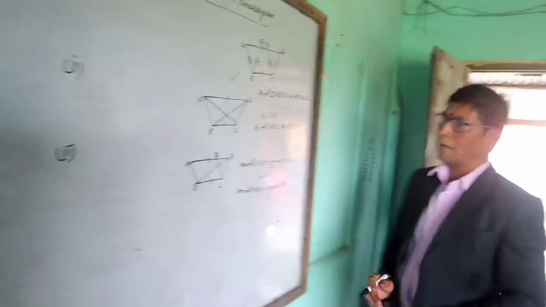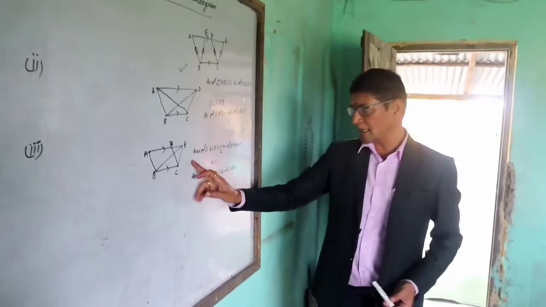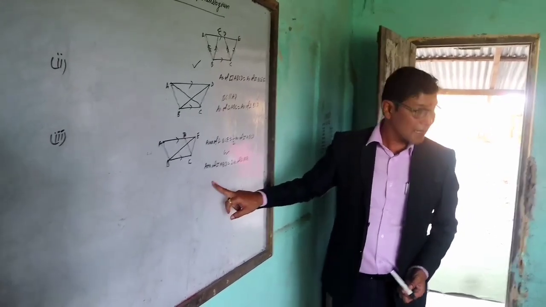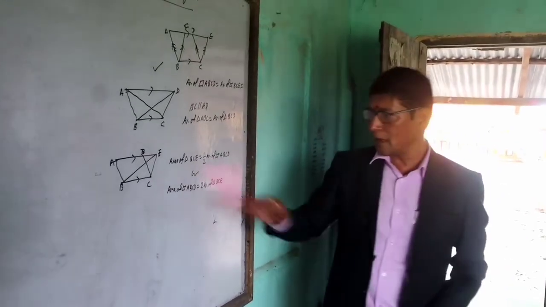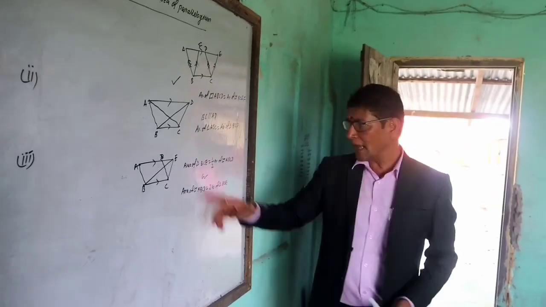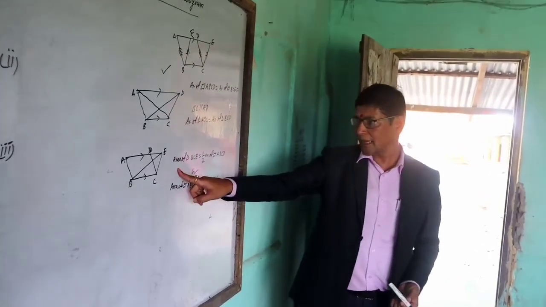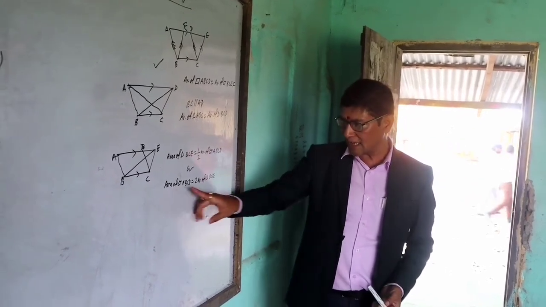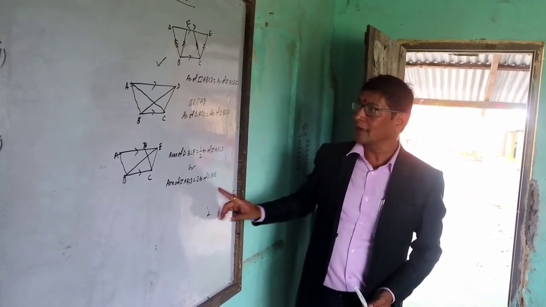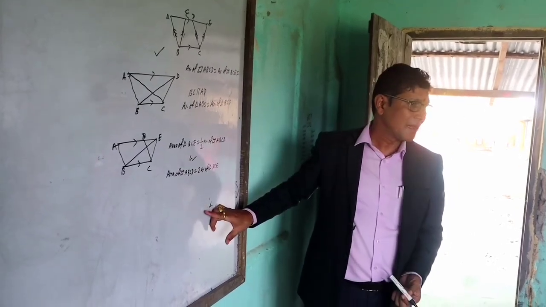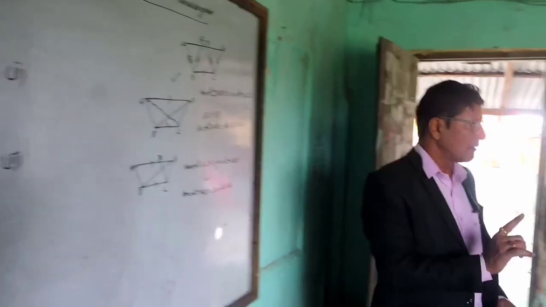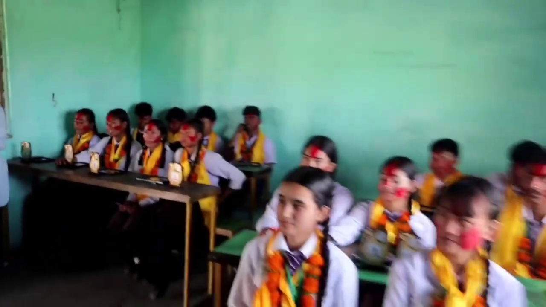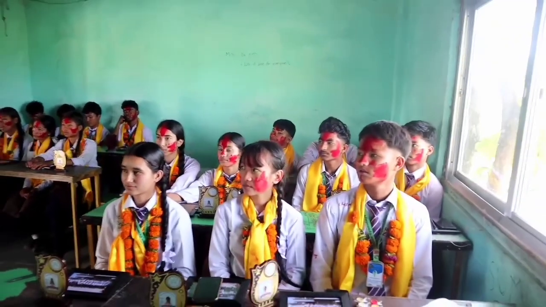And the 2 concepts of number 3, that is 3 and 4. One is the theorem, another is the converse theorem. Opposite proof. Do you know? Opposite proof, converse. The first of the questions says area of triangle is half of parallelogram, and the second is area of parallelogram is double of triangle. That's the 4 questions. Any one question will come in. Okay? Are you prepared? These 4 questions are compulsory questions.